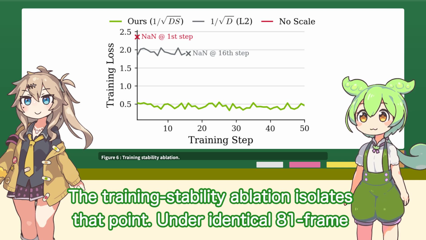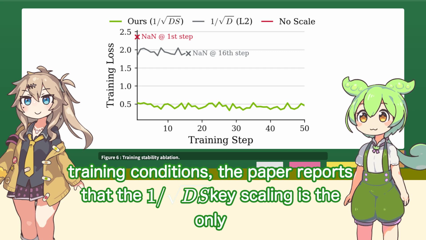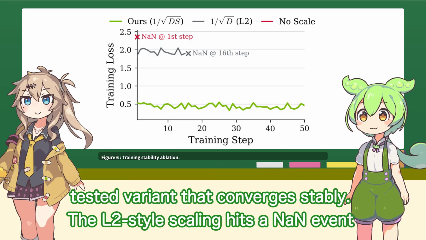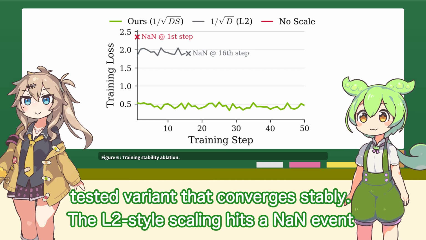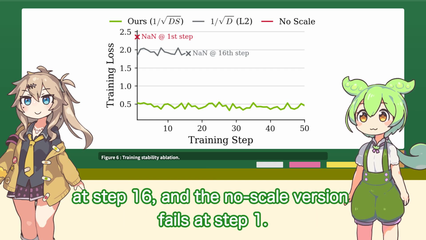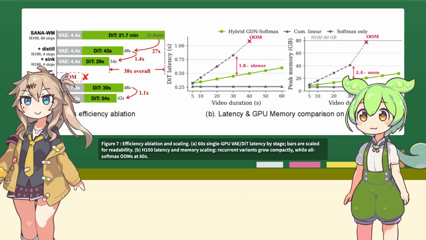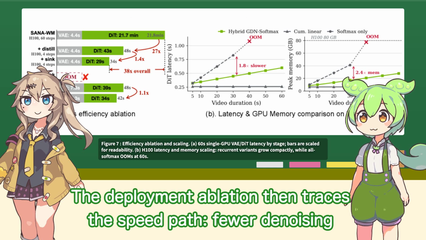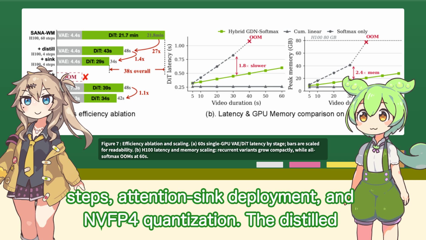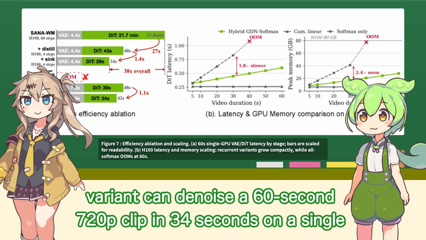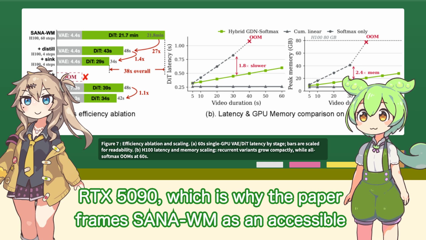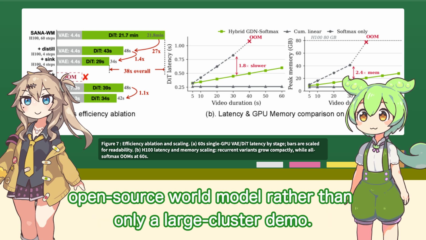Under identical 81-frame training conditions, the paper reports that the 1 over square root of D times S scaling is the only tested variant that converges stably. The Alta-style scaling hits an event at step 16. The deployment ablation then traces the speed path: fewer denoising steps, attention sync deployment, and then NVFP4 quantization. The distilled variant can denoise a 60-second 720p clip in about 34 seconds on a single RTX 5090, which is why the paper frames SANA-WM as an accessible open-source world model, rather than only a large cluster demo.